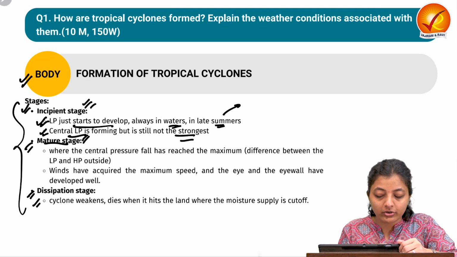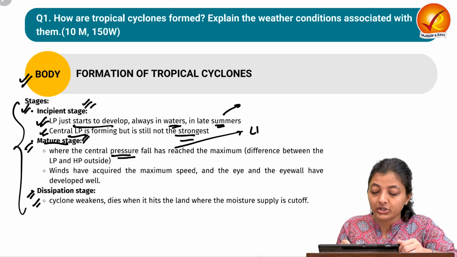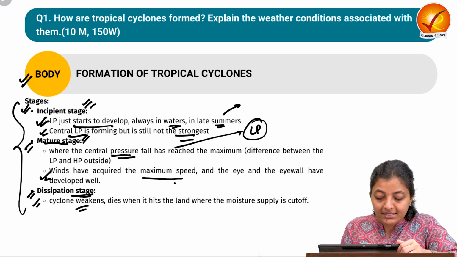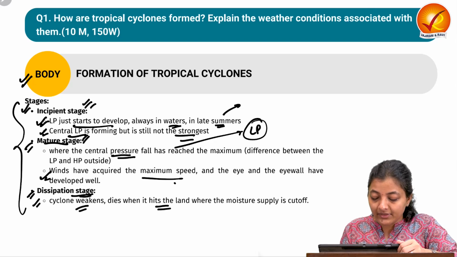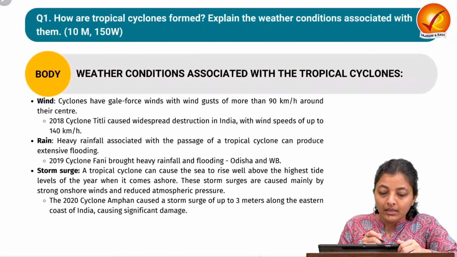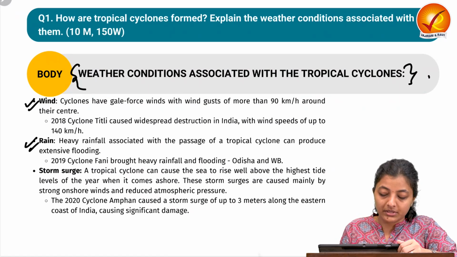Then coming on to the mature stage, when the central pressure falls, means the low pressure is maximum, the winds have acquired the maximum speed. Then the dissipation stage, when the cyclone weakens and dies when it hits the land and the moisture supply is cut off.